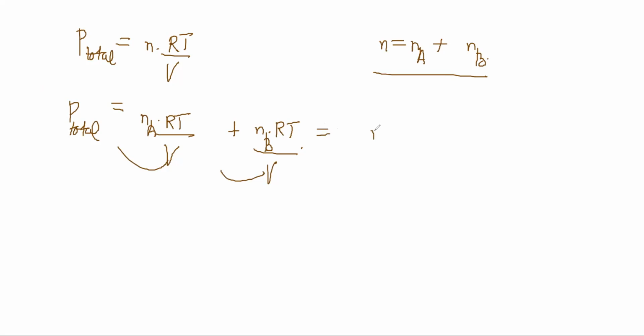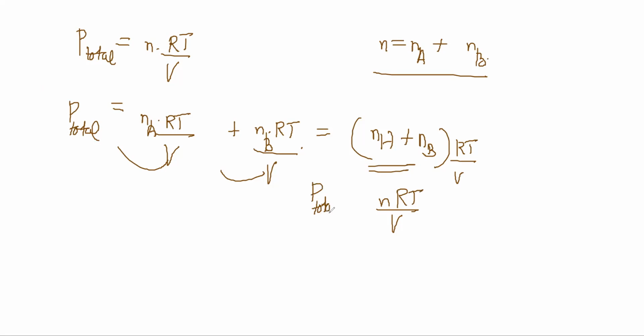If you add it up, it becomes NA plus NB into RT by V, which is N total into RT by V. So P total is equal to N total into RT by V.